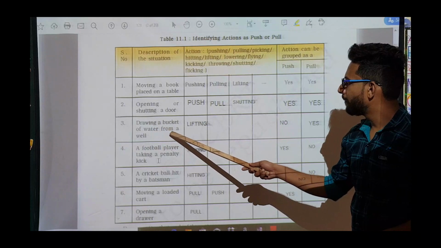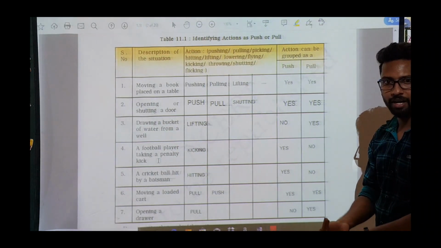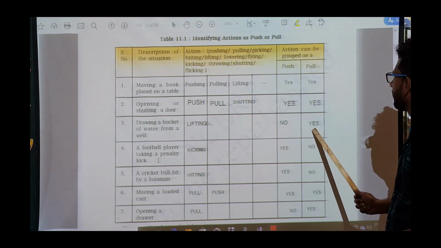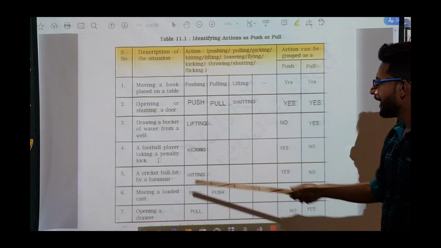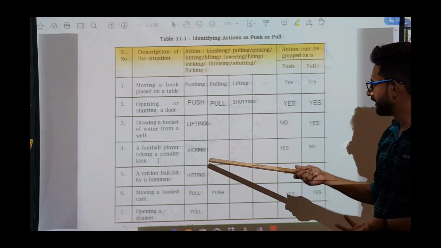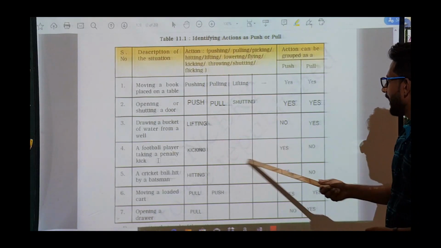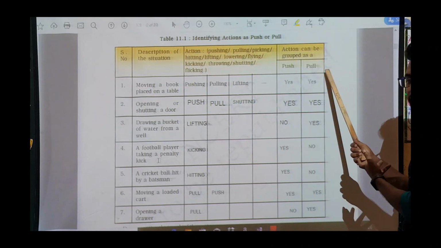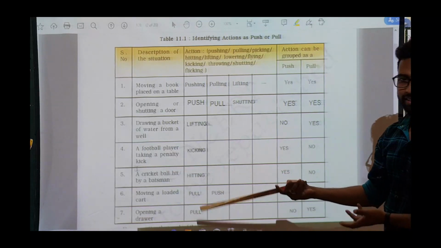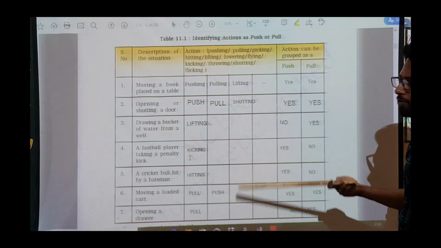Next, drawing a bucket of water from a well. Actually, it is lifting. Lifting means it's an example for pull. So in this case, pushing is not possible. So we have written yes in the column of pull. Next one, a football player taking a penalty kick. Actually, it's pushing, kicking, and I have written pushing in that. So we can write yes for push, and for pull we have written no. These are other examples. All these are from our daily life. So you can write more, or the other three you can do yourself.